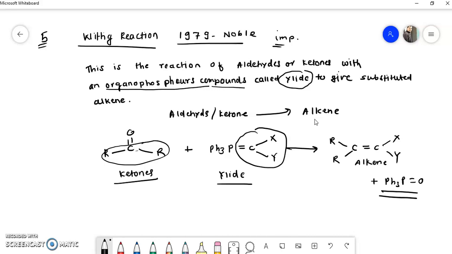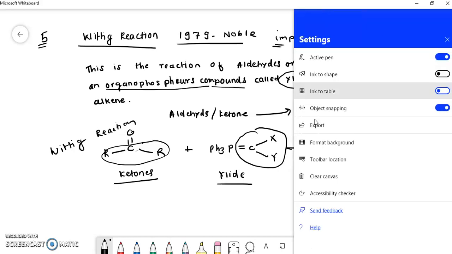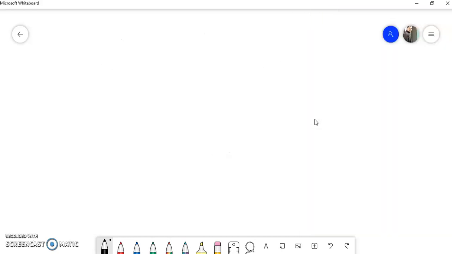This reaction is known as the Wittig reaction. So the Wittig reaction is the reaction in which aldehydes or ketones react with organophosphorus compounds, called ylides, to give substituted alkenes. Now we will see the mechanism of this reaction, so that you will understand.